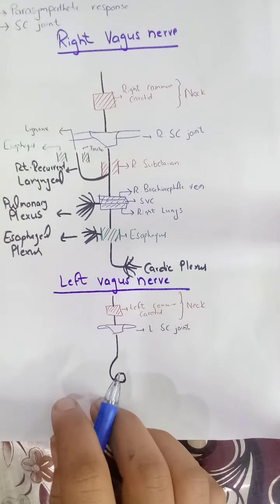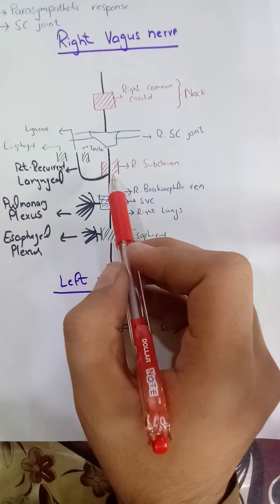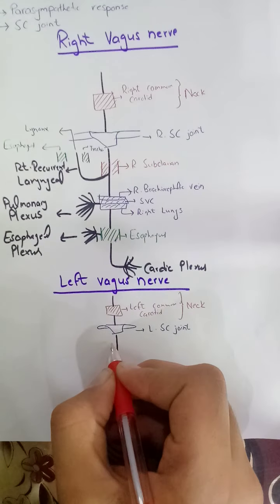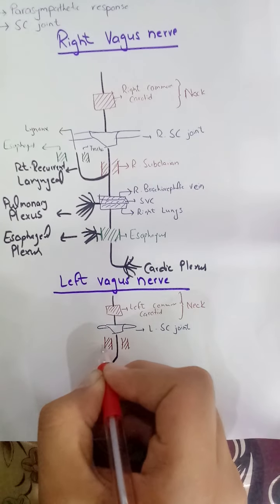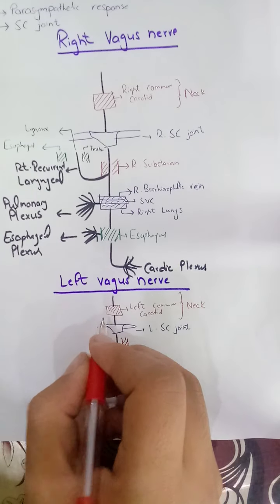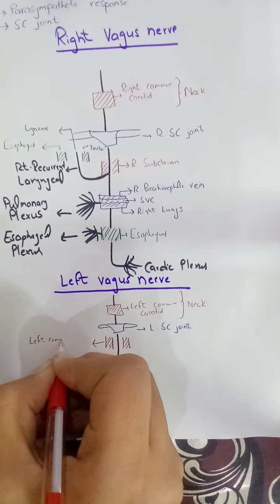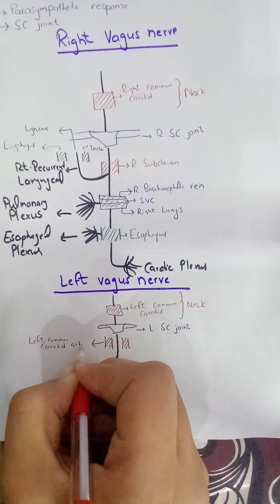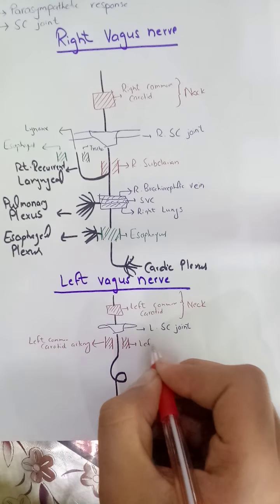On the right it was passing anterior to the right subclavian, but here it will move between two arteries: the left common carotid artery and the left subclavian artery.